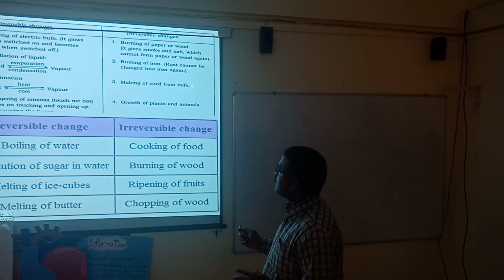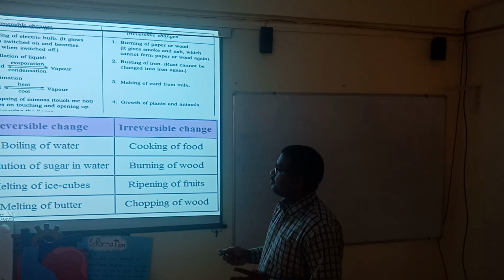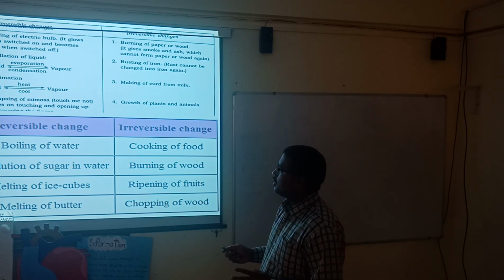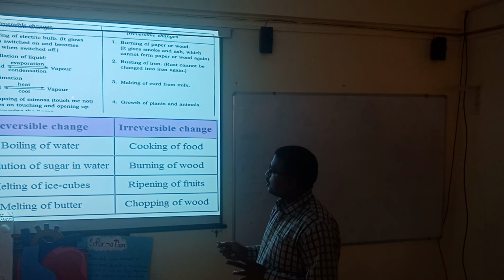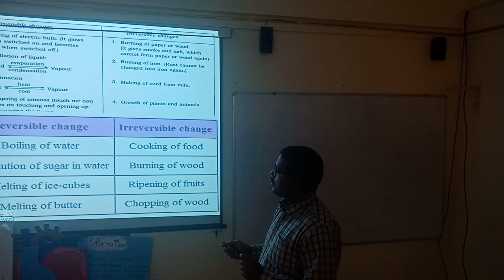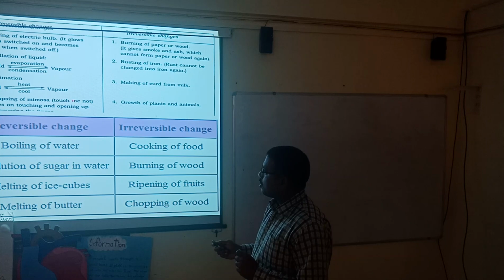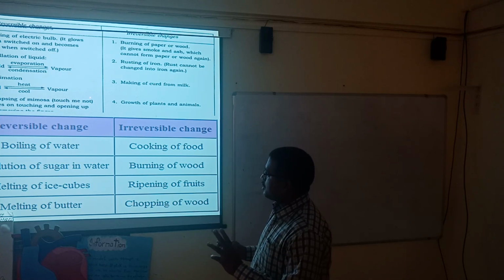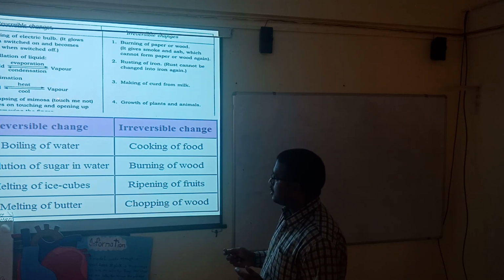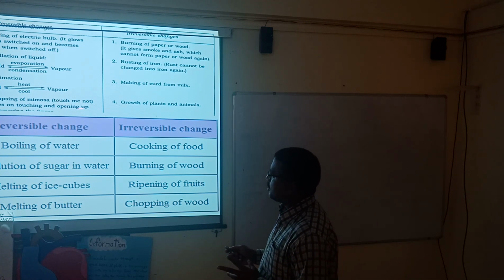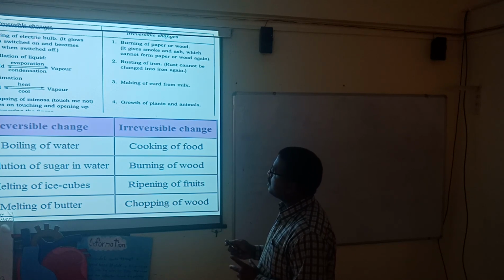Making curd from milk is an irreversible change. Now, the collapsing of a mimosa, touch-me-not, is a kind of plant where, whenever we touch it, the leaves close, and later they open again. This is known as a reversible change.